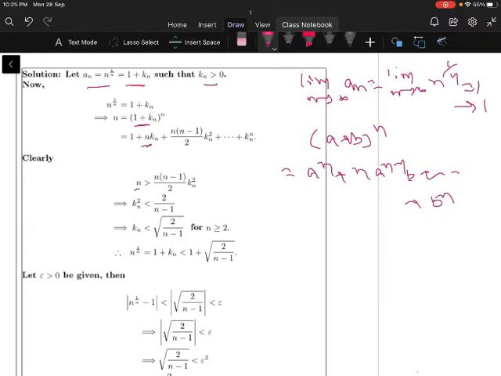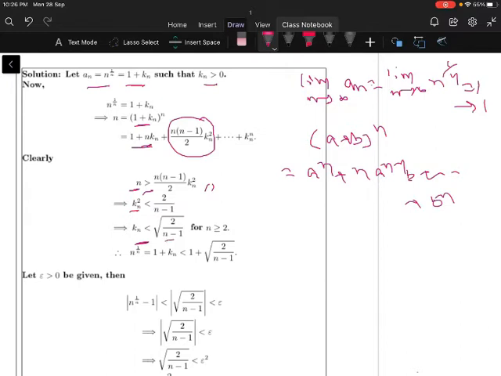Here you can observe that I'll neglect some terms. I'll keep n as it is on the LHS. In the RHS I neglected the first two terms and the fourth term onwards. I retain only this term here. So if some terms of the RHS are neglected, therefore LHS will be larger than the RHS. Therefore I write the greater than symbol here. So this implies k_n square less than 2 by (n minus 1), after simplifying n gets cancelled here. So this implies k_n is less than square root of 2 by (n minus 1). Anyway, this is positive, so I wrote only the positive term here.